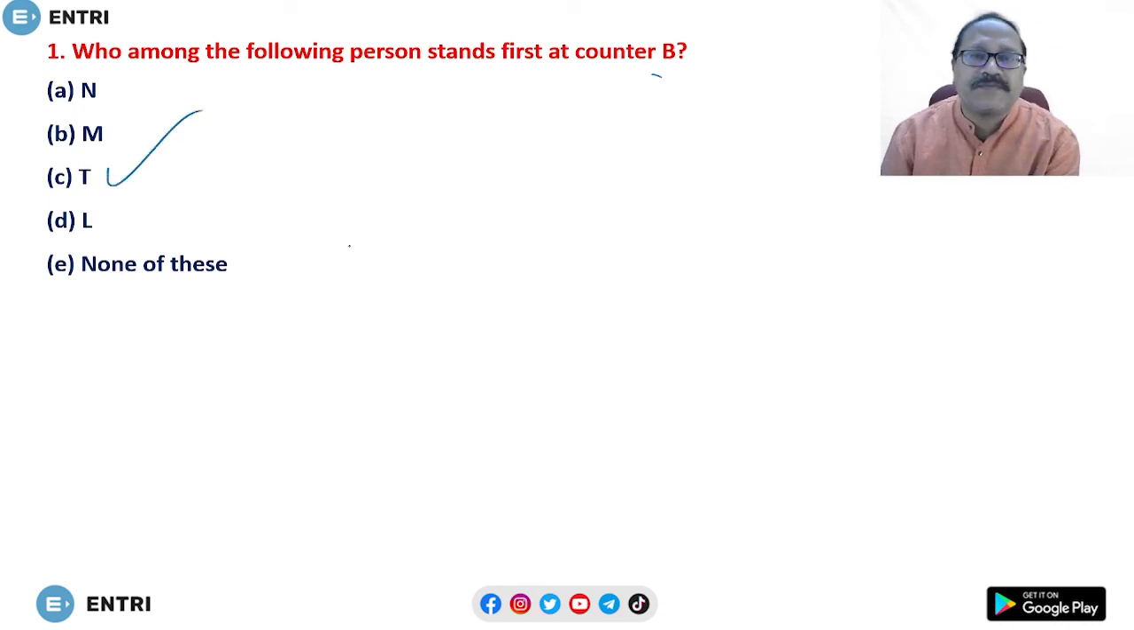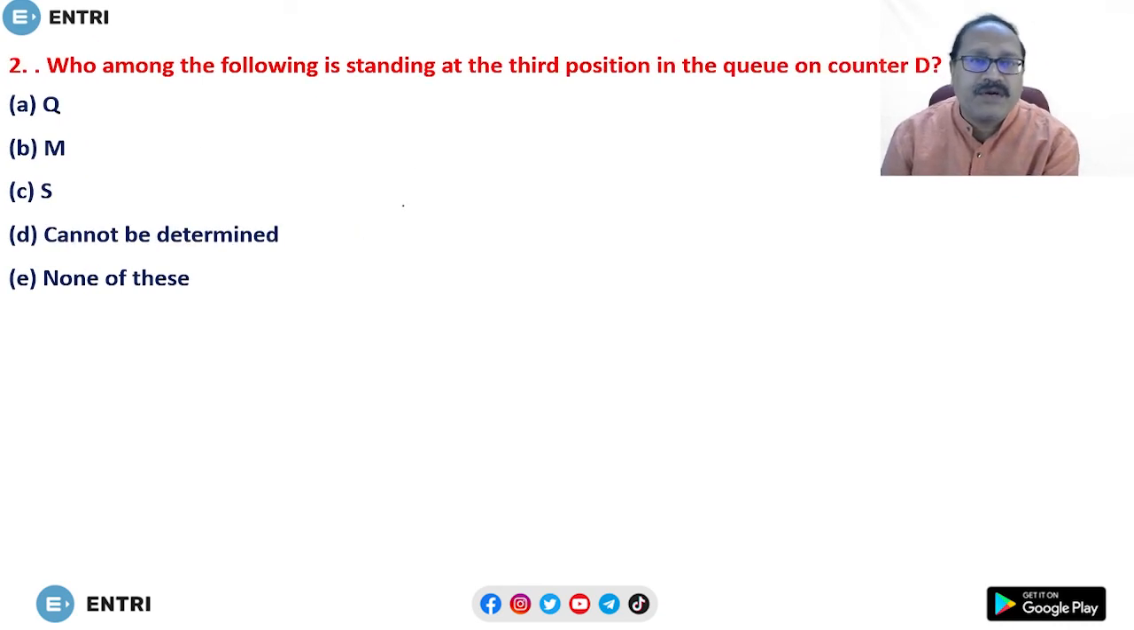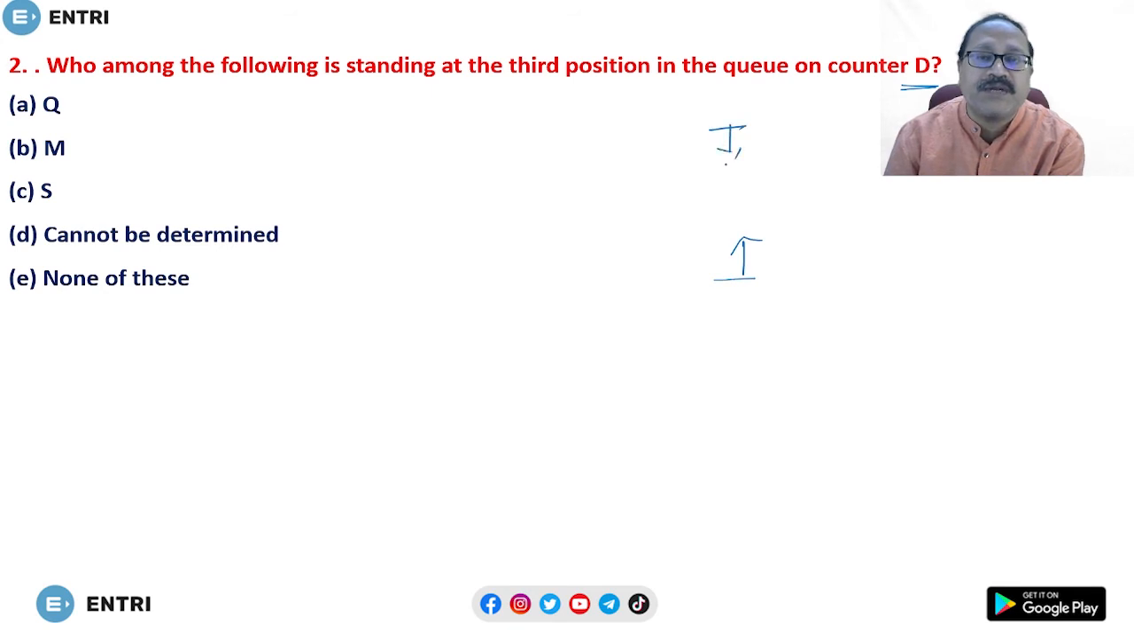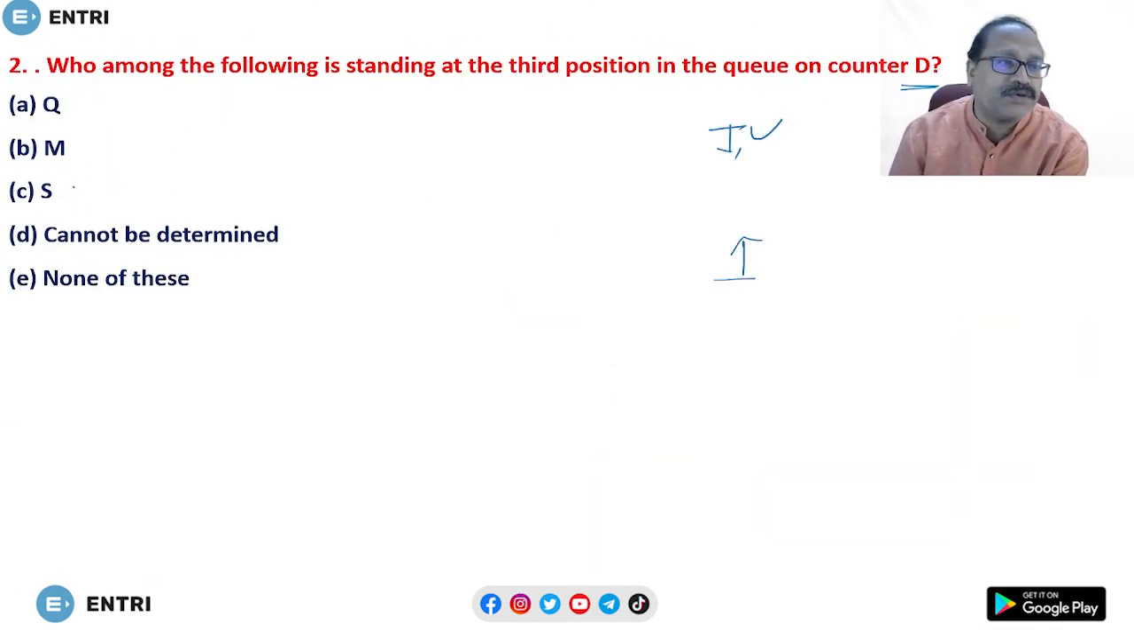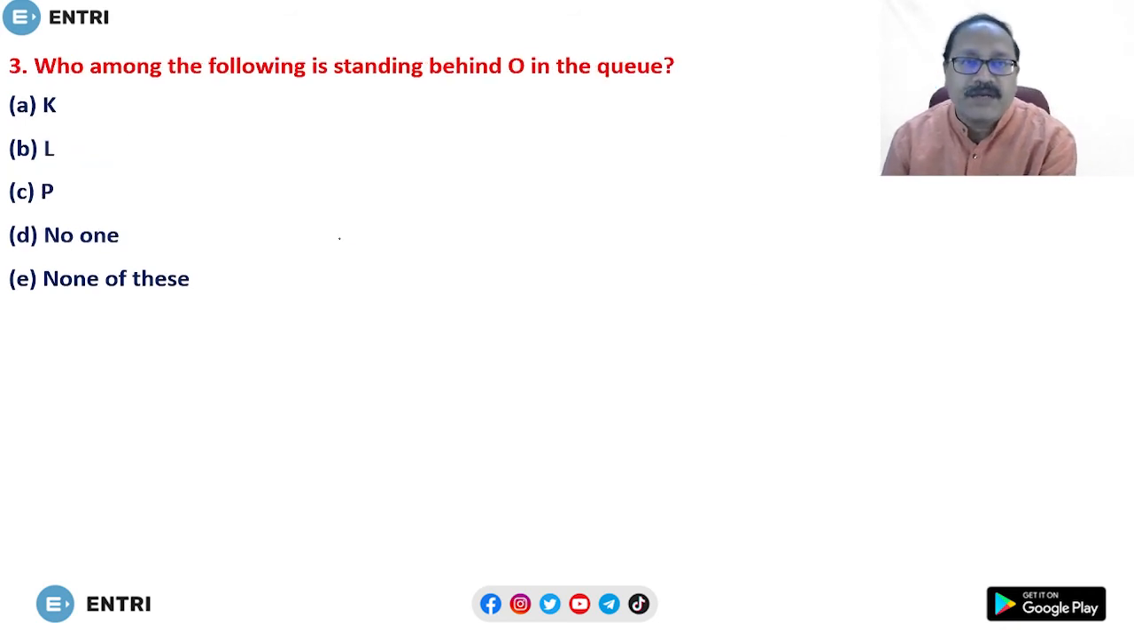Option C. Come to the next. What is the next question? Who among the following is standing at the third position in the queue on counter D? Third position from the backward side or from the forward side? If it is not mentioned, we always take it from the forward side. So let's go to counter D. Third position is S. So these all are very direct questions. Option C. Let's go to the next question.